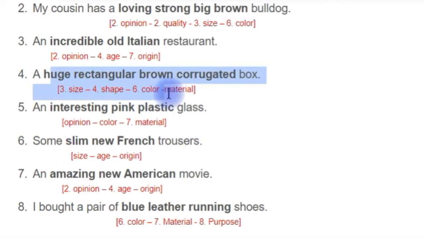Incredible old Italian restaurant. First opinion, then age, and after that origin. A huge rectangular brown corrugated box. First the size, then the shape, then the color, then the material. An interesting pink plastic glass. Well, my opinion is that it's interesting. The color is pink and the material is plastic, and so on and so forth.